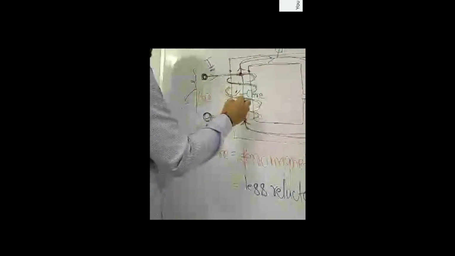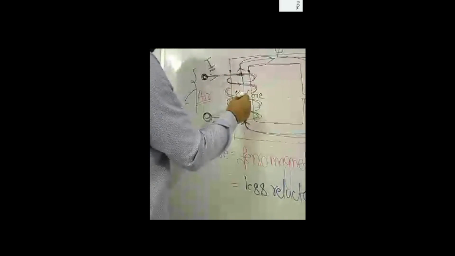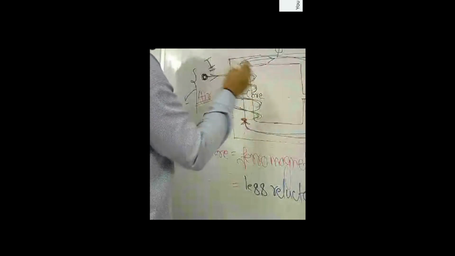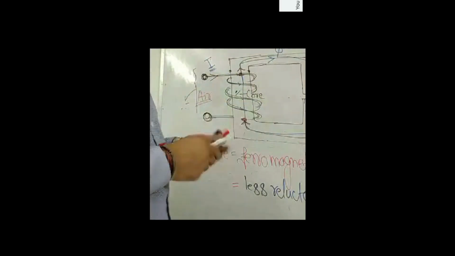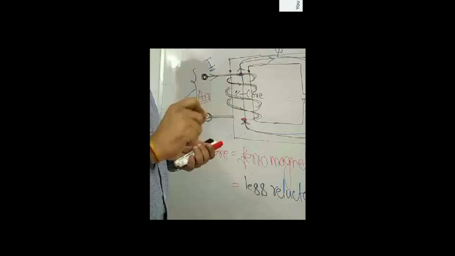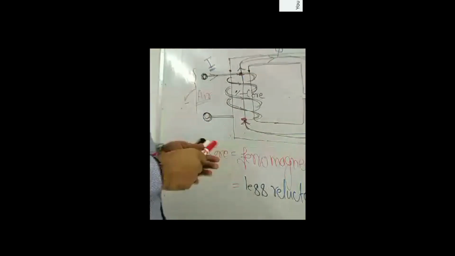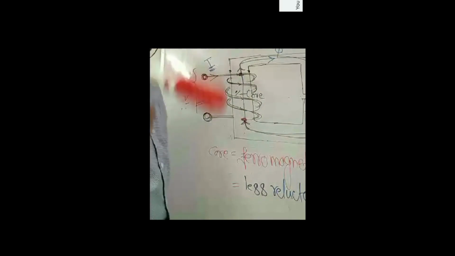Now, here are two mediums, air as well as the core, a ferromagnetic medium. The flux which originates here can flow through air also, or through this core. But maximum flux will flow through the core because the core provides an easy path for the flow of flux, and air has a very high reluctance. As we have studied in electrical circuits, current always flows through the least resistance path. So here also, the flux will always flow through the least reluctance path.